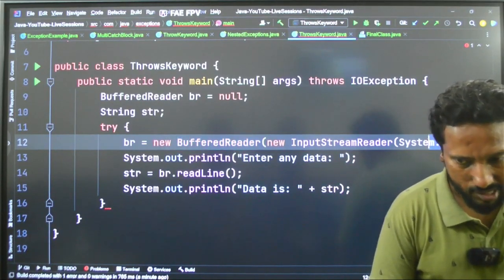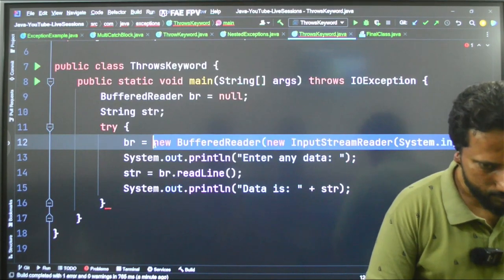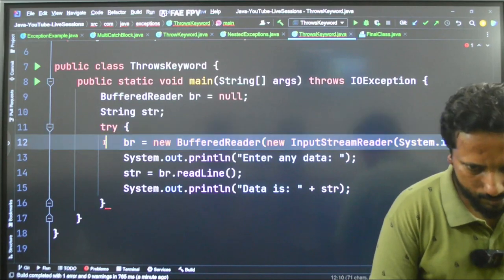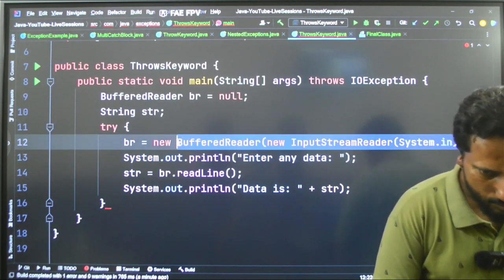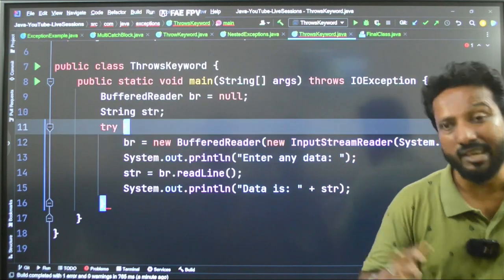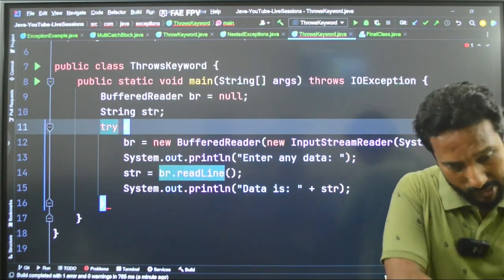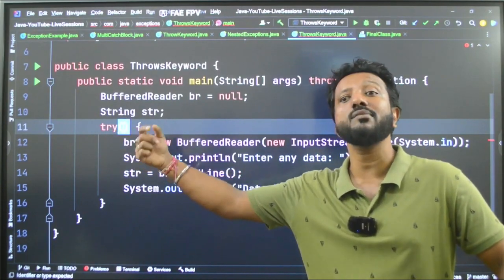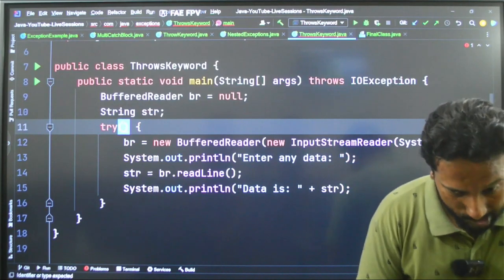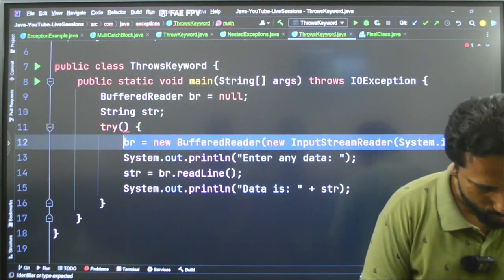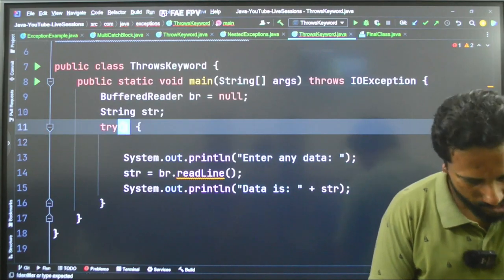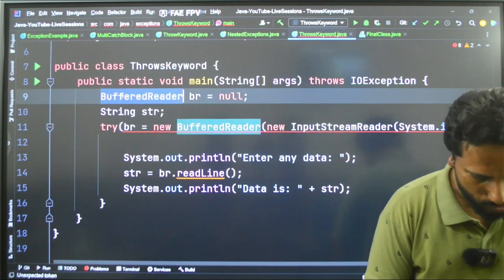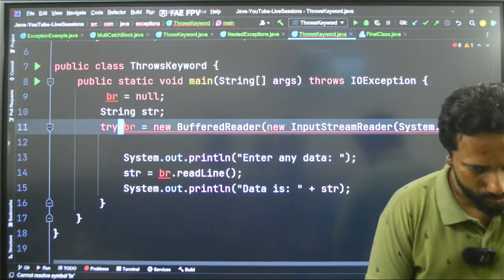So as I said, the resource that you are using is our BufferedReader, right? So I will copy this resource, the whole thing, from here till here. Before that, let me tell you what is try with resource. When we have a try block with a bracket like this, it is called try with resource. Now let me copy the resource from here. This is my resource. Copy, paste, and I will initialize this properly here.